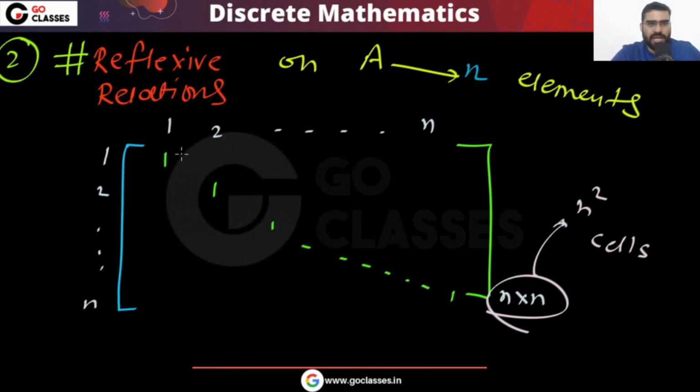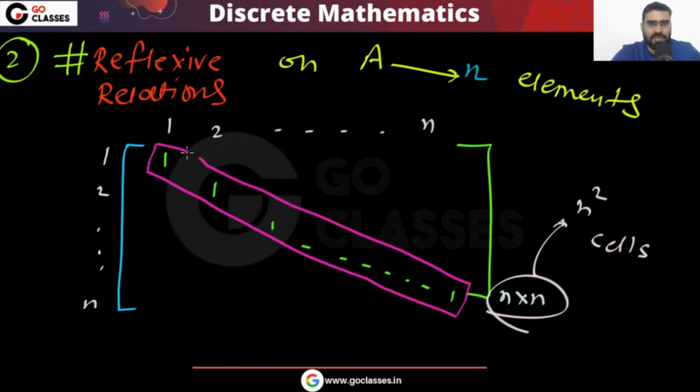This main diagonal has no choice. This main diagonal must be 1. There is no other choice. For the remaining cells, there are two choices. Whatever remaining cell you take, every remaining cell has two choices.